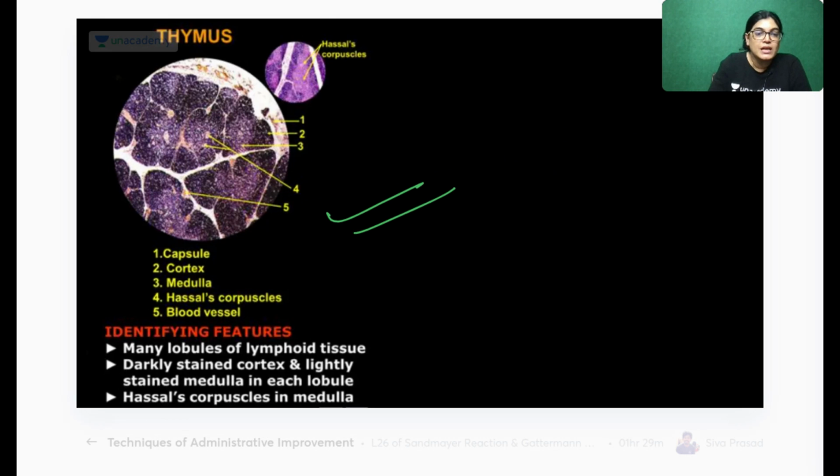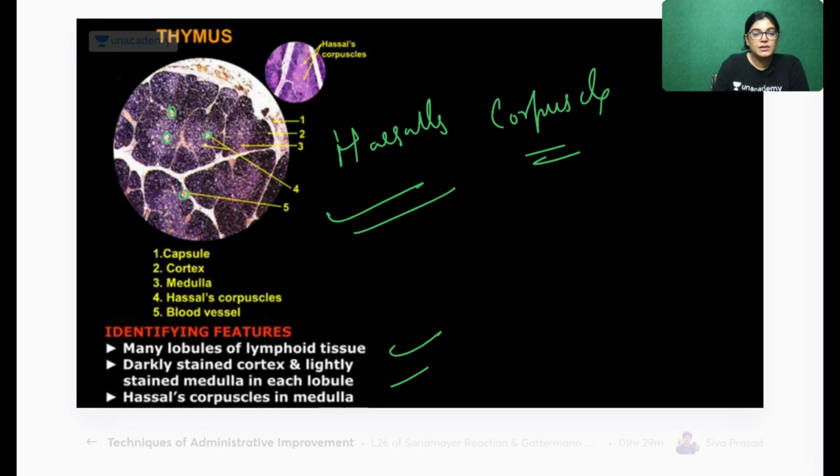This is the slide of thymus. These structures, which are rounded dots in the medulla, are all Hassall's corpuscles. So the slide having Hassall's corpuscles is the slide of thymus. Incomplete lobules, medulla in the center, and Hassall's corpuscles in the medulla.